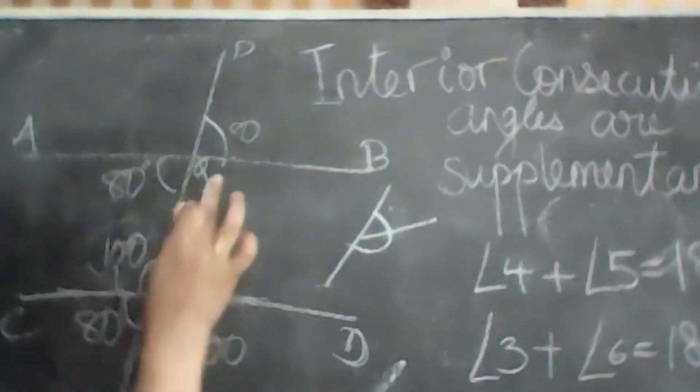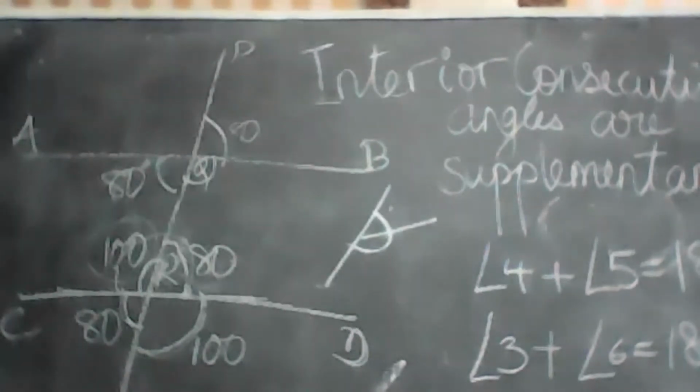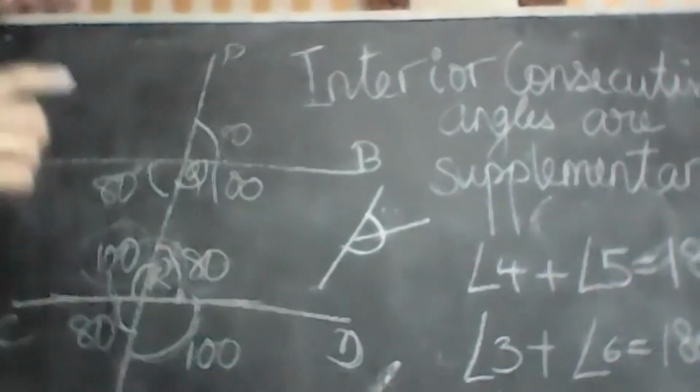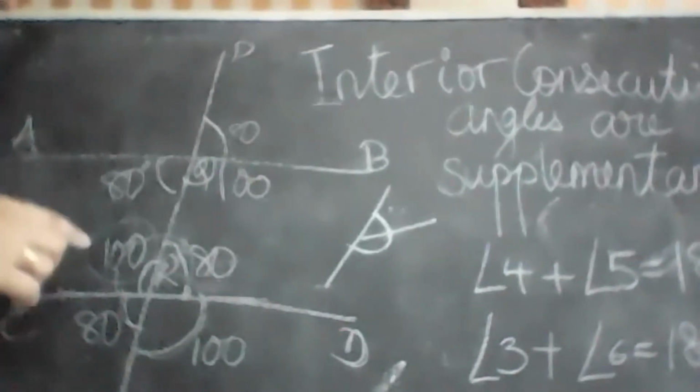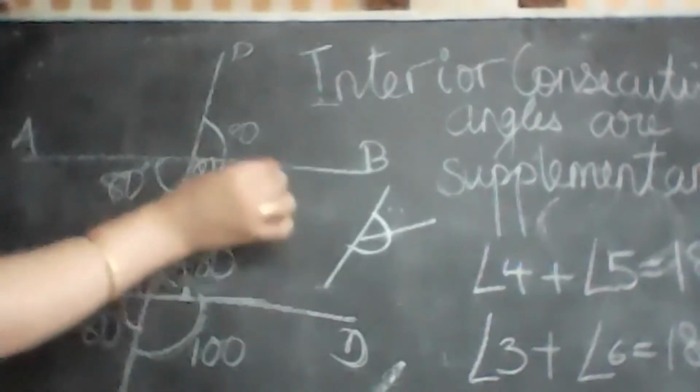Ranveer, if this is 100, what is the measure here? Ma'am, 100. Why? Ma'am, because alternate interior angles are always equal. Okay. Tanishka, give me another reason why this is 100.